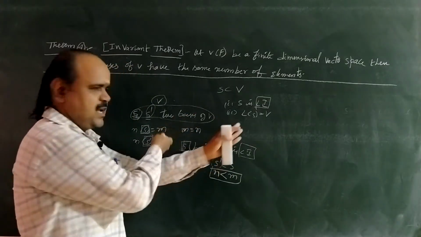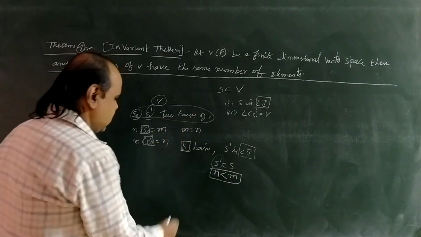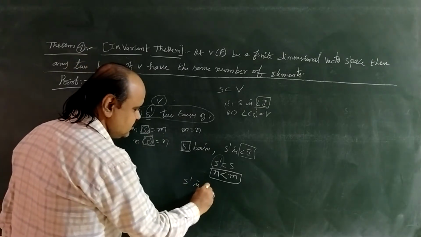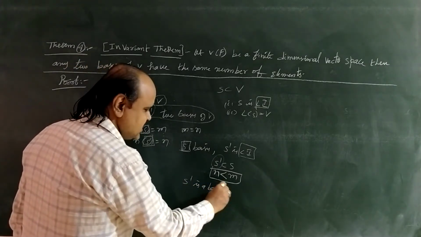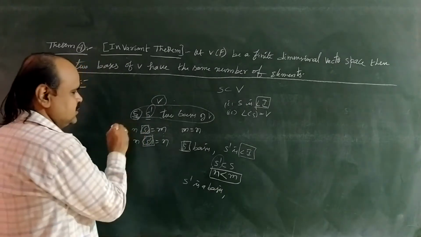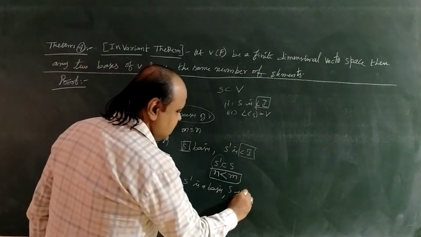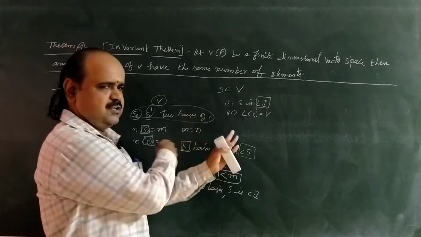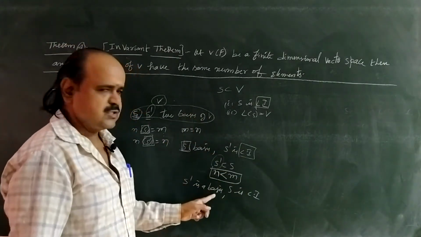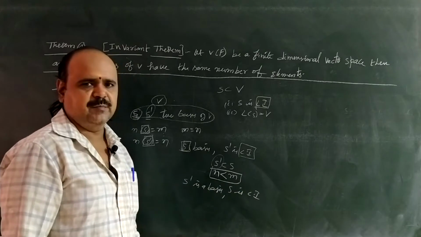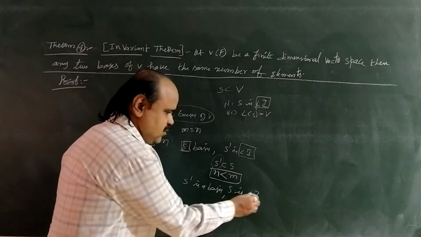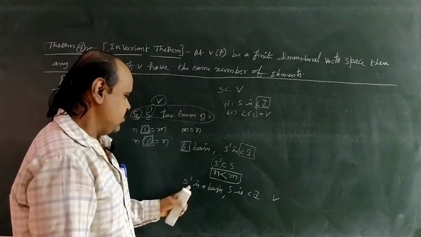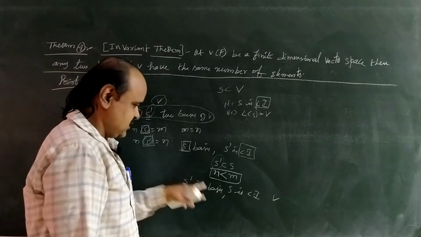Now reverse the characters. That means now considering S dash as a basis and S is linearly independent. So S is here one linearly independent subset of capital V, but here we are considering now S dash as a basis.